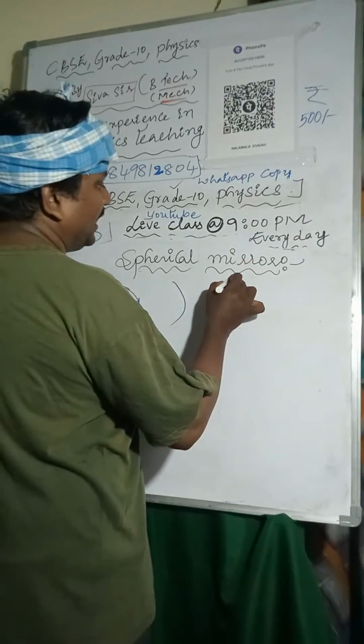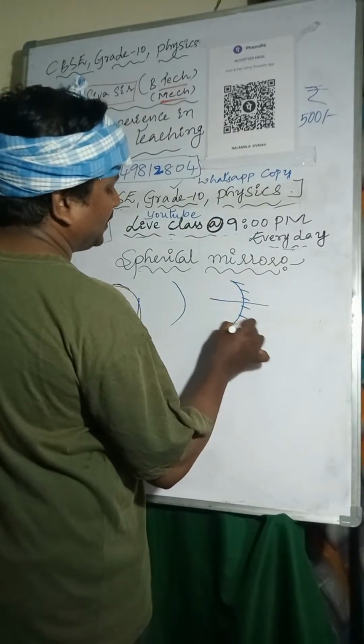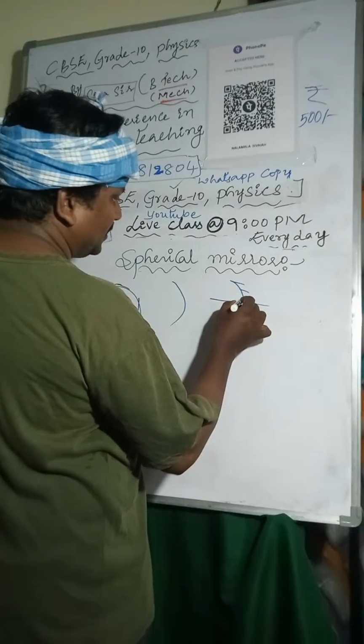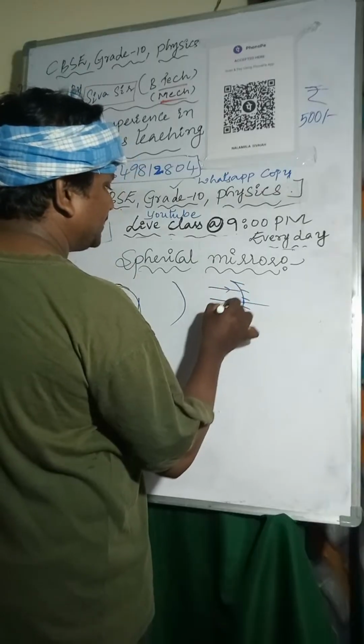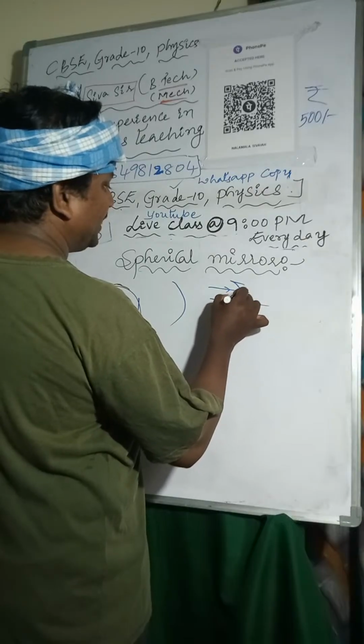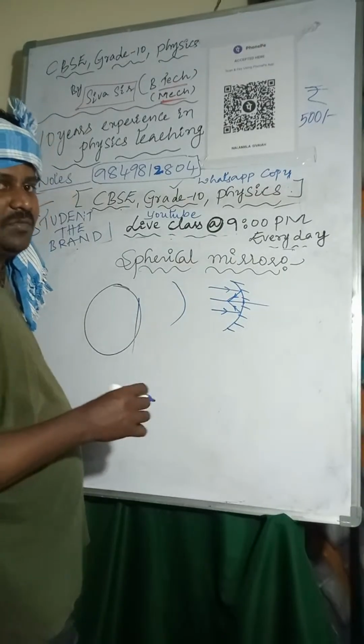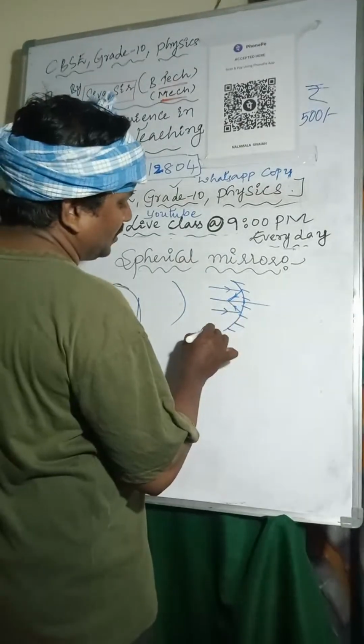if the reflection of light takes place inward, that is called a concave mirror.